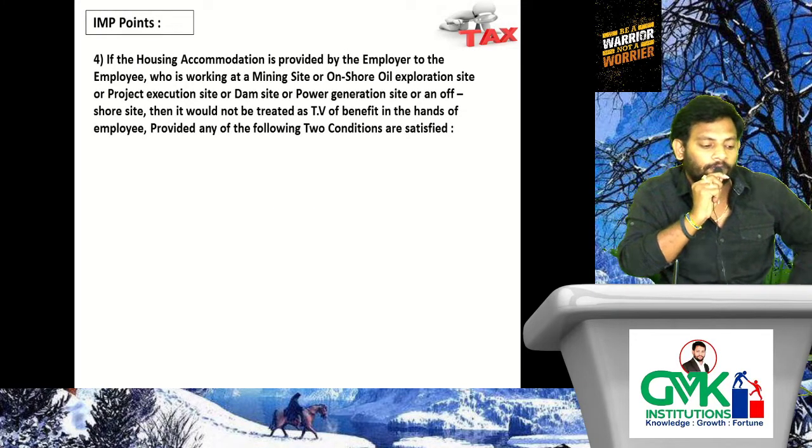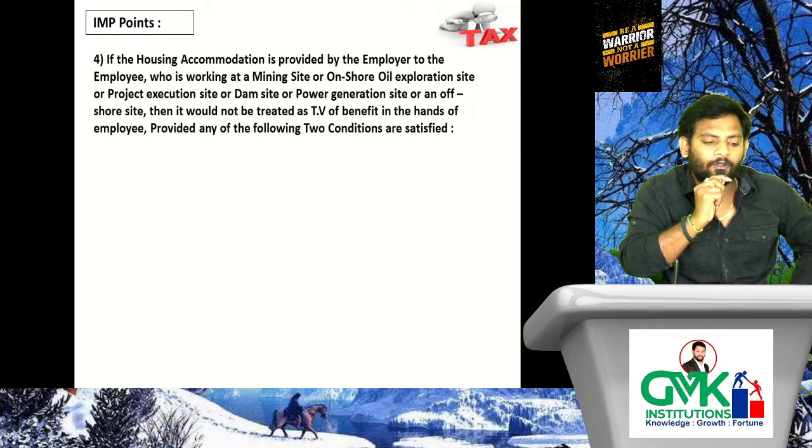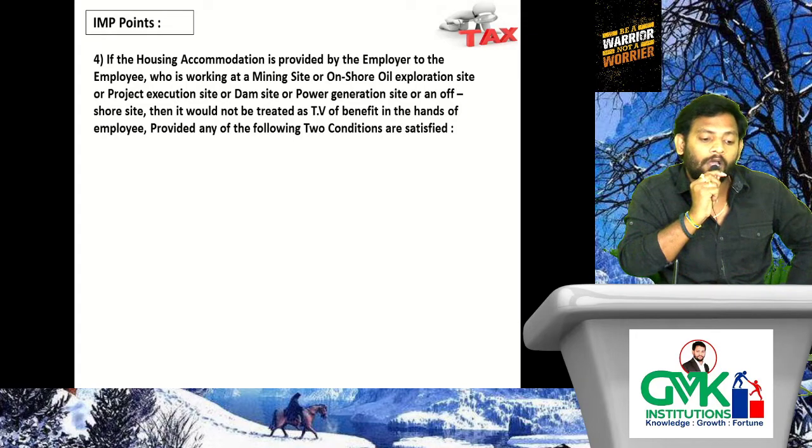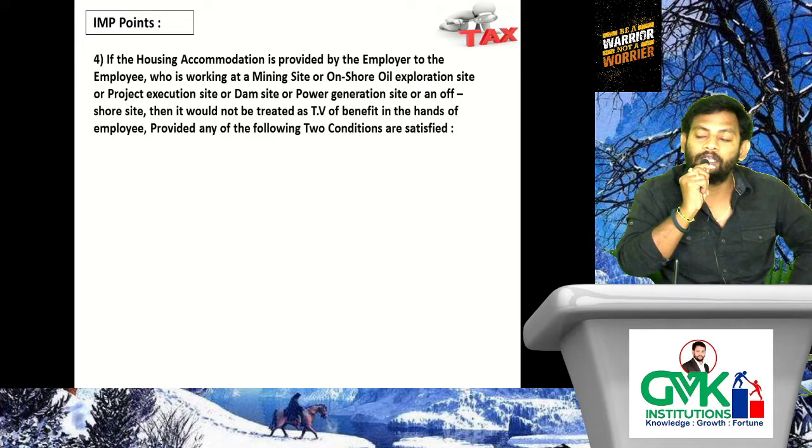What is the point? Let's verify. If the housing accommodation is provided by the employer to the employee who is working at a mining site, onshore oil exploration site, or project execution site, or dam site, or power generation site, or offshore site, then it would not be treated as TVF benefit in the hands of the employee provided any of the following 2 conditions are satisfied.